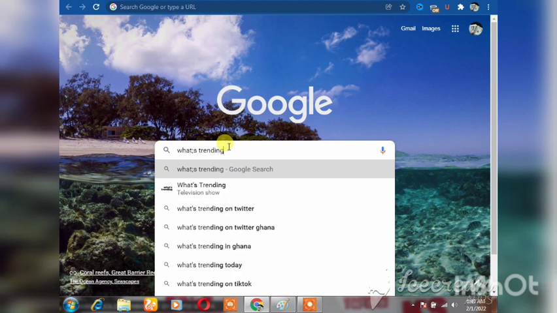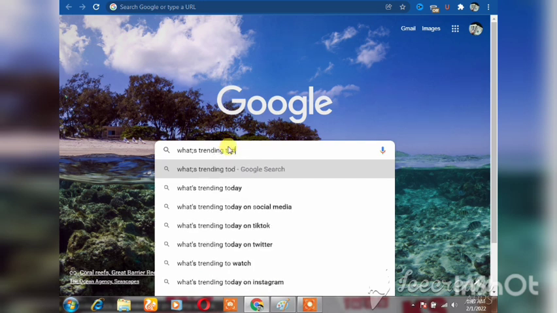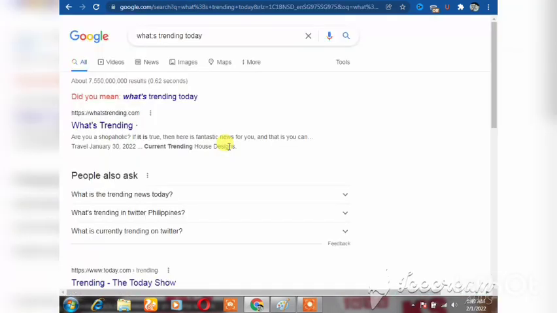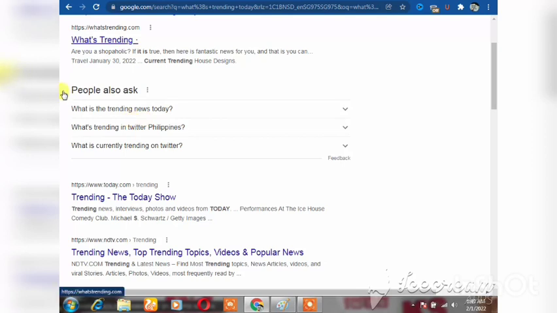What's trending today? Then search for what is trending today. Real quick. Okay, let's scroll down. Okay, what is the news trending today? So let's see what's the news trending today.